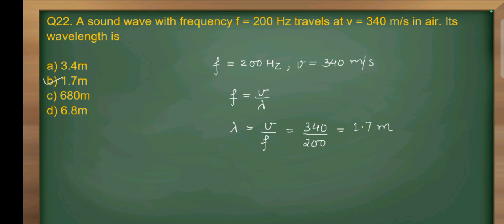Relation between frequency, velocity and wavelength is f is equal to v by lambda, where lambda is equal to v by f. So we will put the value of v, that is 340 meter per second, and frequency, that is 200 Hz. So wavelength lambda is equal to 340 divided by 200. After solving this, we will get wavelength lambda is equal to 1.7 meter. So option B is correct.